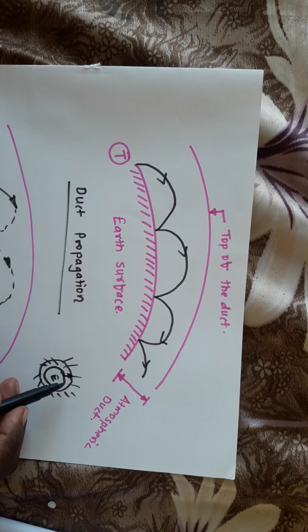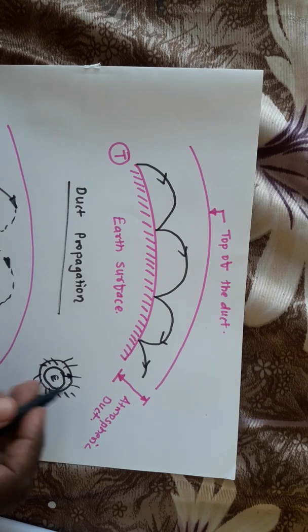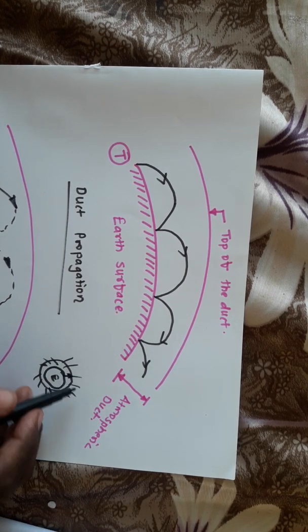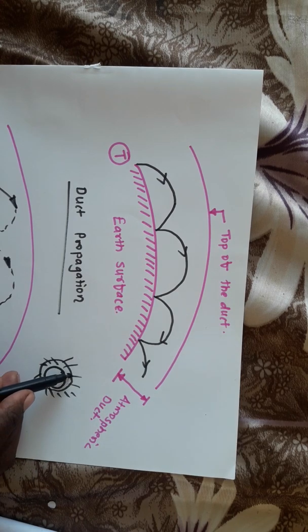Now, as we move from the Earth's surface, if the height above the Earth's surface increases, we observe that the air density goes on decreasing. So as height above the Earth's surface goes on increasing, air density decreases, but vice versa, the refractive index will increase. So refractive index of this layer will increase.